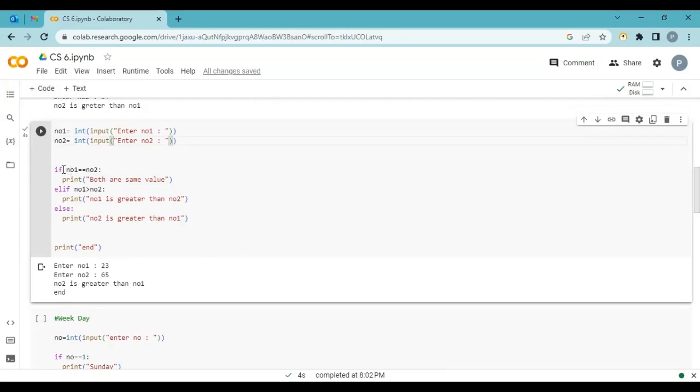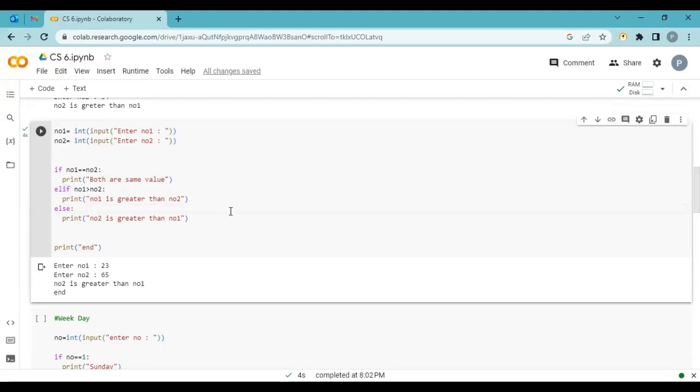The syntax is very simple. if number 1, comparison operator, number 2. Again, be careful about the indentation. The if and elif stay in the same line. All the statements inside the if and inside the elif maintain this tab. Keep maintaining this tab. Now if in the next condition we are not using if one more time, we use the keyword elif. Okay, we use the keyword elif.